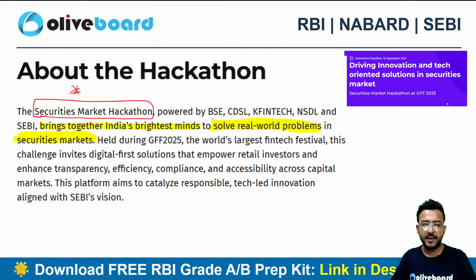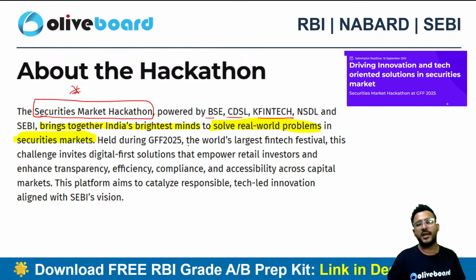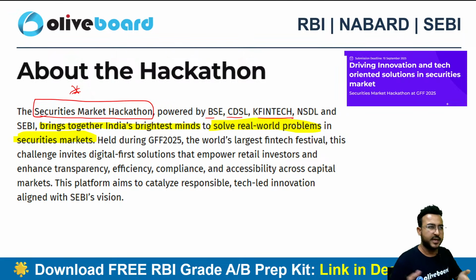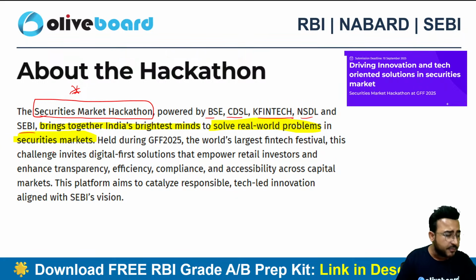This is powered by BSE, Bombay Stock Exchange, CDSL, our depository, KFintech, which is an RTA, Registrar and Transfer Agent, right? We do have Registrar and Transfer Agents like CAMS, KFintech, NSDL, which is again a depository, and SEBI can be very, very important.